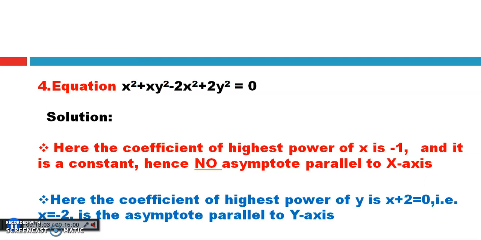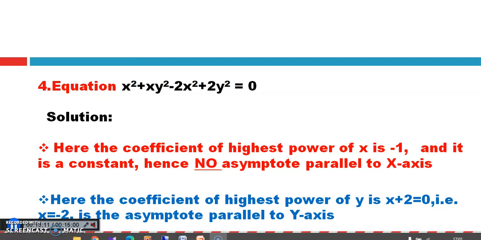The second point to remember is that the total number of asymptotes never exceeds the degree of the equation. In my next video, I am explaining how to find the oblique asymptotes for a given curve, which are neither parallel to the x-axis nor parallel to the y-axis. Please find the problems in the textbook and try to solve them. Thank you.